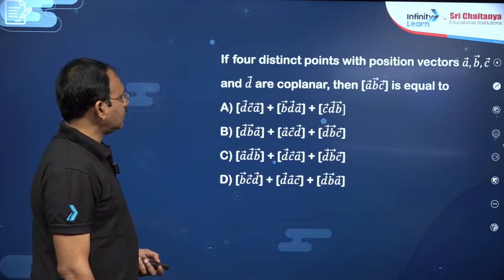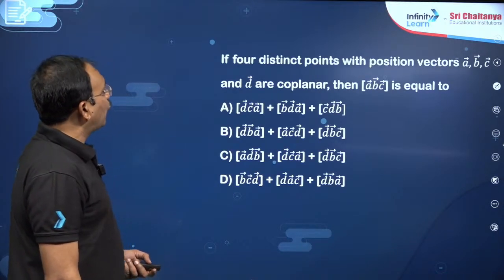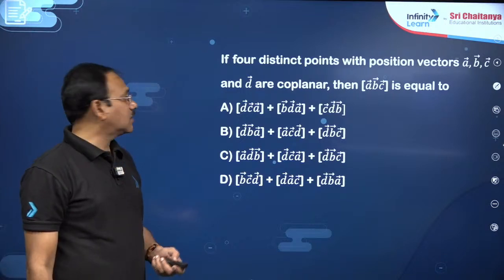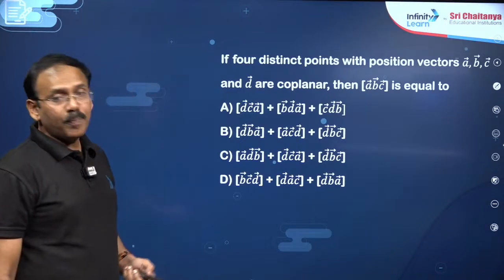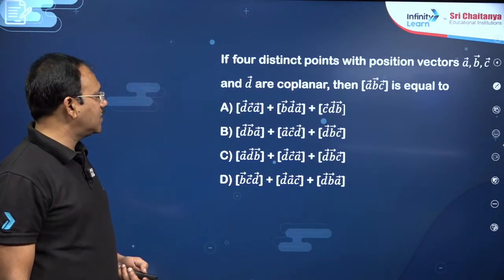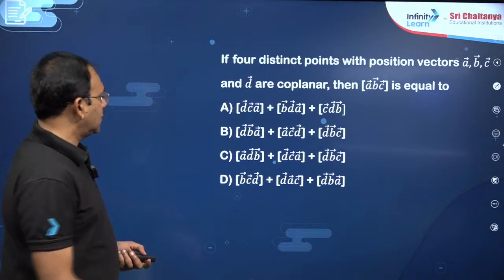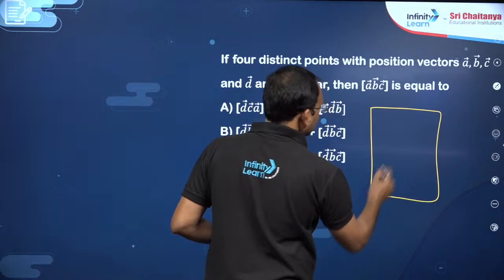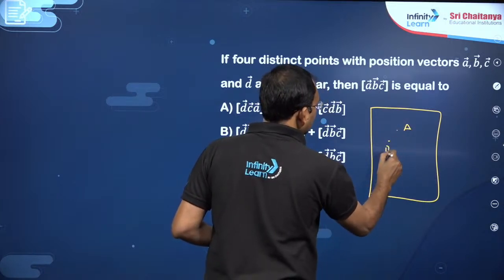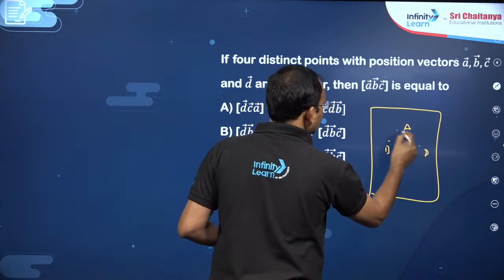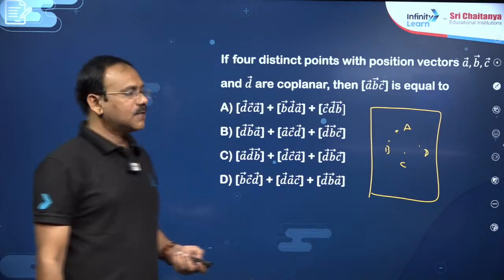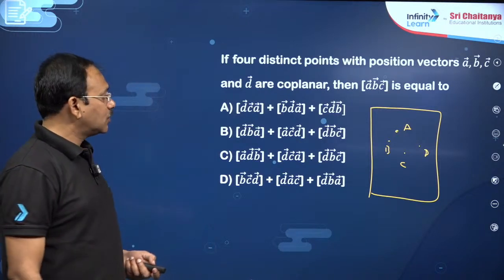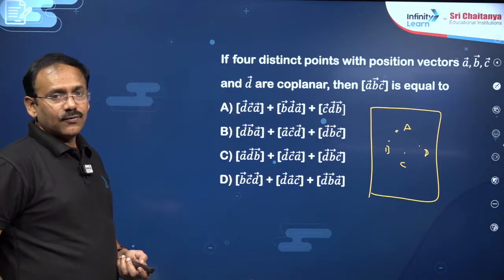Next, dear student, this question you see: 4 distinct points with position vectors A, B, C, D are coplanar, then box ABC is equal to what? My dear friends, if 4 points A, B, C, D are coplanar, you can convert them into 3 vectors.